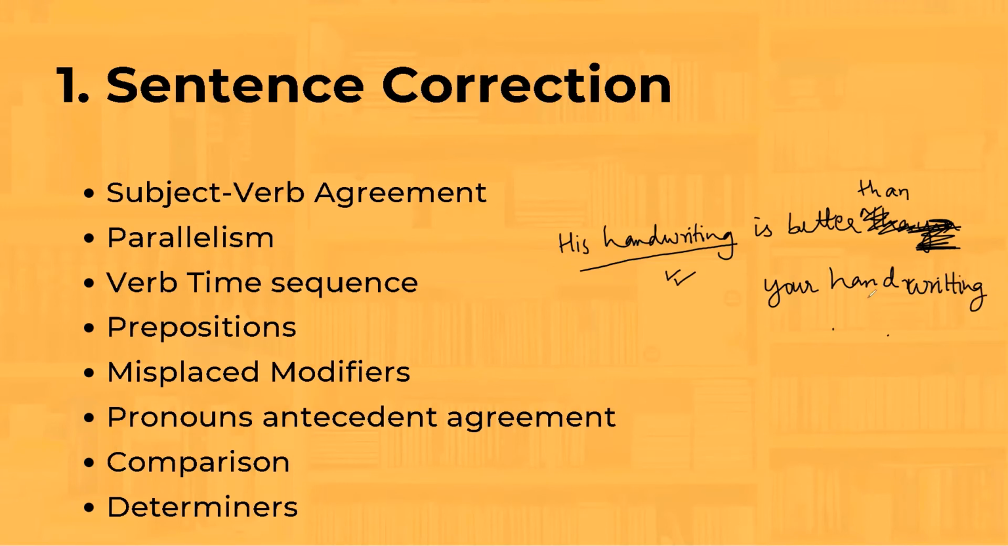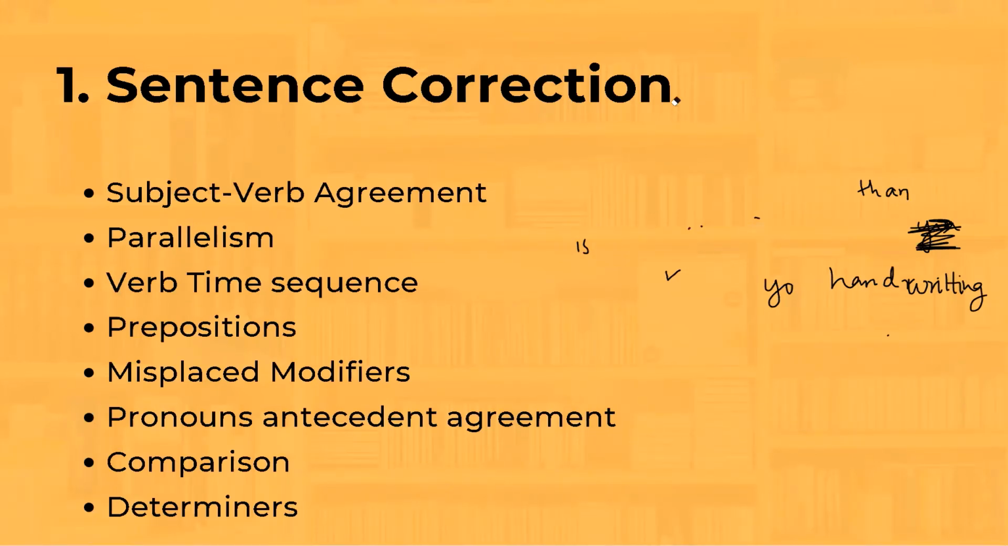So two things have to be of the same type or same nature to be comparable in a sentence. Next, we have determiners. Determiners are words that give some sort of an idea about the object and how much it is, or the quantity of the object. For example, few, a few, little, a little, many, etc. And when these are used incorrectly in the sentence, they will have to be corrected.